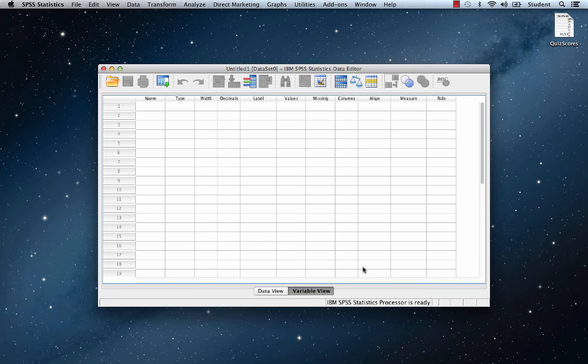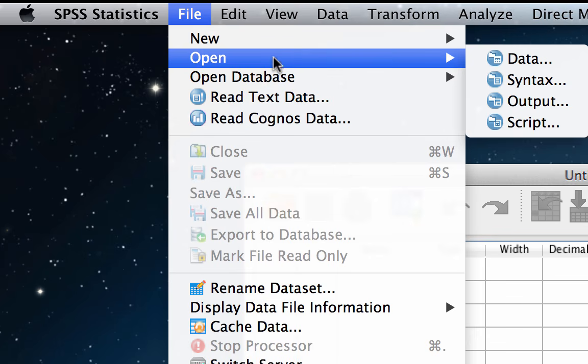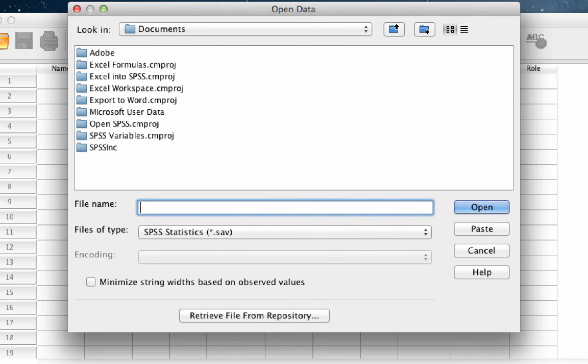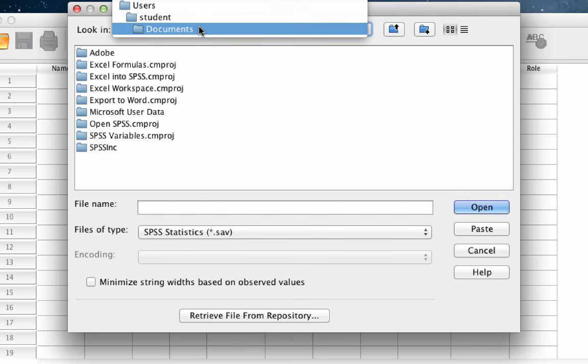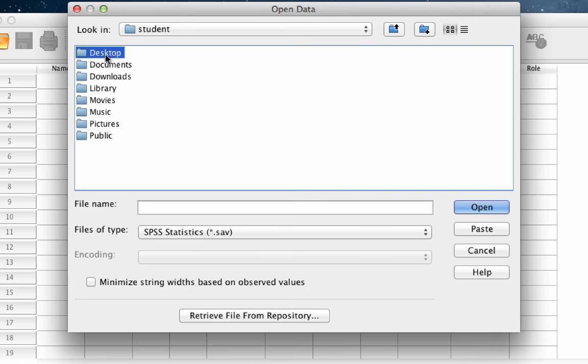In SPSS, open the quizscores.xlsx dataset by choosing File, Open, Data. Direct SPSS to look at the desktop where you saved the quizscores.xlsx file previously. You don't see it, do you? That is because SPSS is looking for SPSS datasets. Those are files with a .sav suffix. We want to open an Excel workbook, which is .xlsx.